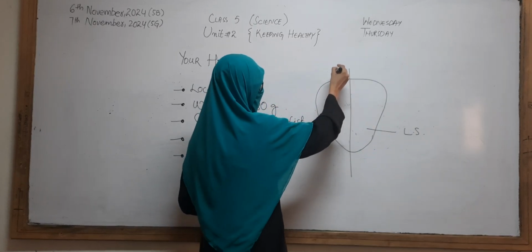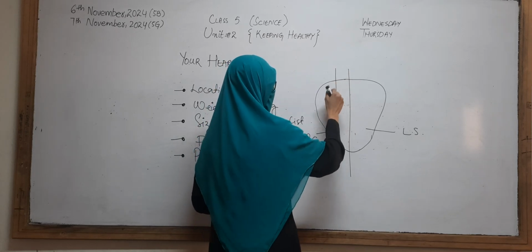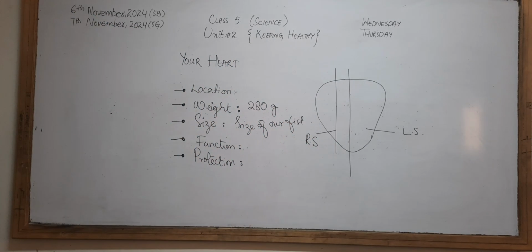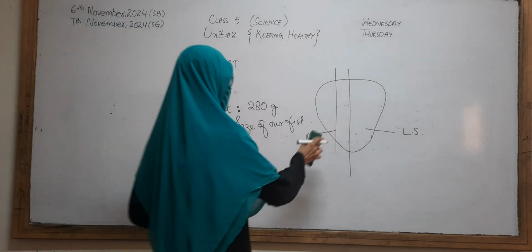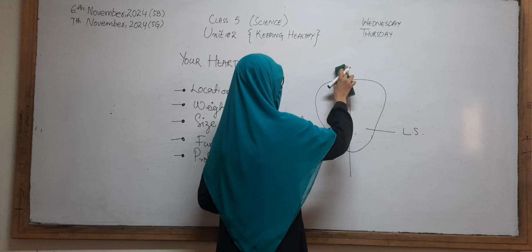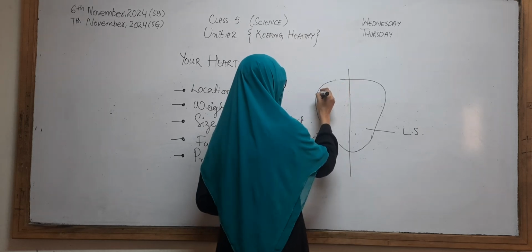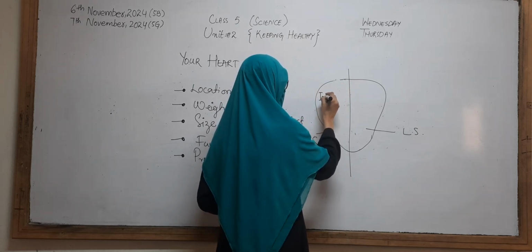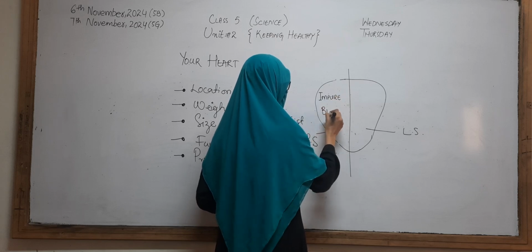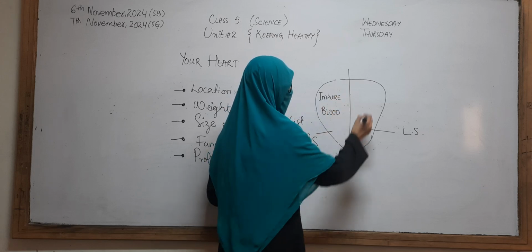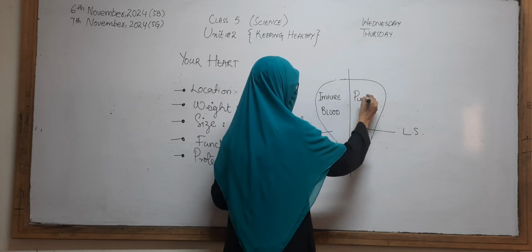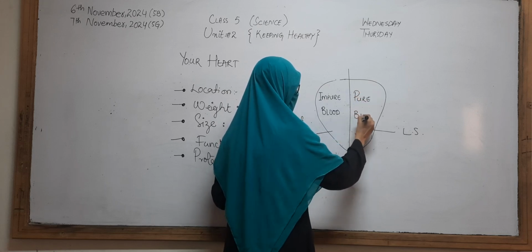This side of the heart has which type of blood? We can say that this side of the heart has the impure blood, and this side of the heart has pure blood.